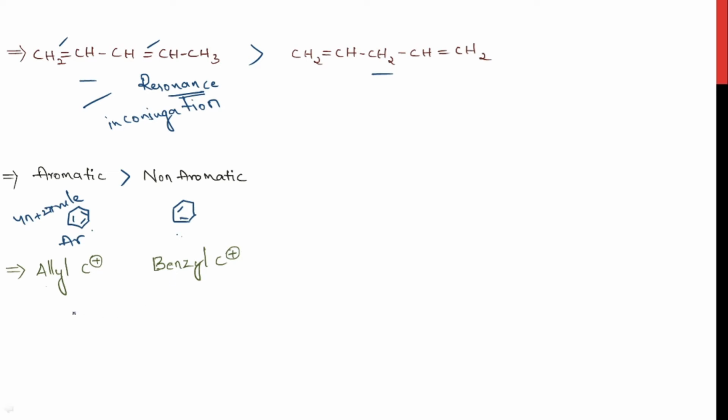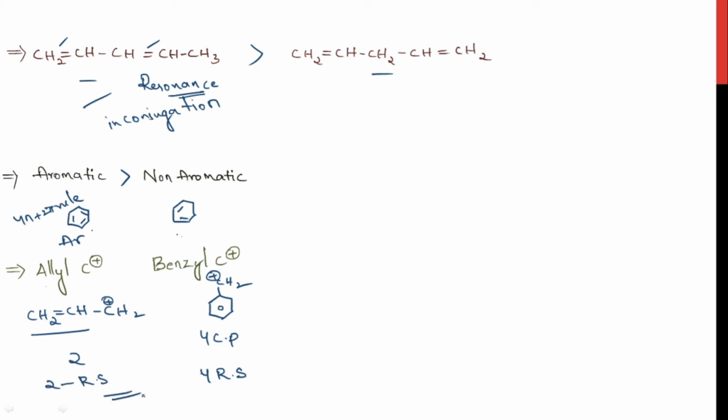And when you compare the stability of allyl carbocation and benzyl carbocation, we'll write the structures here. What is an allyl carbocation? The carbocation is attached to the vinyl carbon. This is the allyl carbocation. And the benzyl carbocation is a carbocation attached to the benzene ring. Now what are the conjugating positions in this molecule? There are two conjugating positions, a pi bond and a positive charge. In this molecule, there are 4 conjugating positions, 3 pi bonds and a positive charge. So there are more resonating structures here. Here you can find 4 resonating structures. In this molecule, you can write 2 resonating structures.